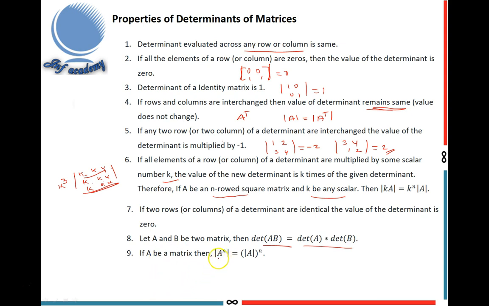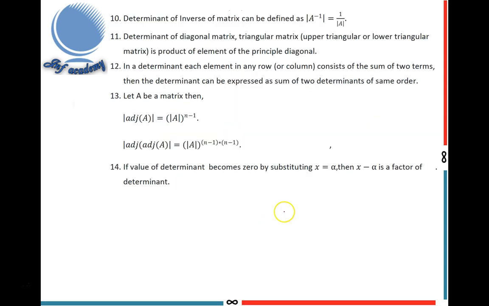Ninth property: determinant of A power n equals determinant of A whole power n. Next, the determinant of the inverse matrix can be defined as determinant of A inverse equals 1 by determinant of A.